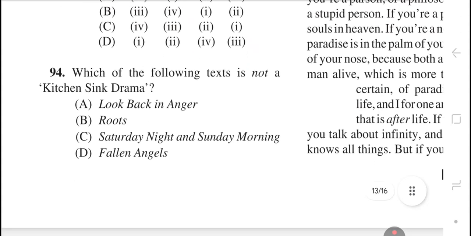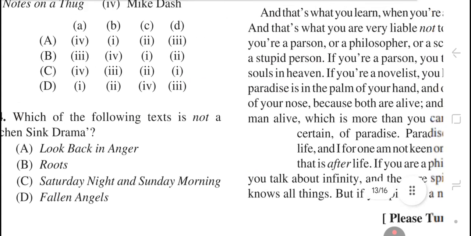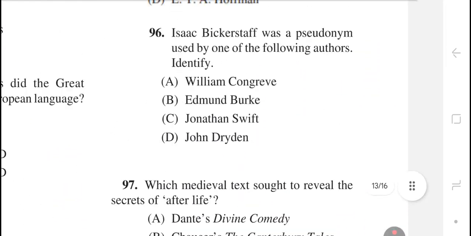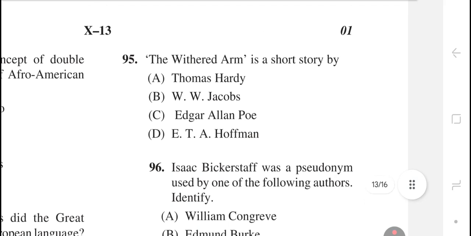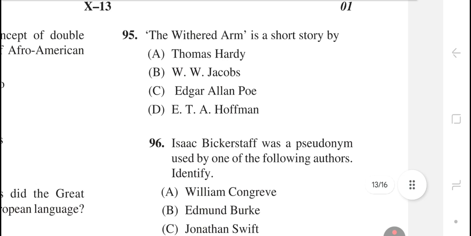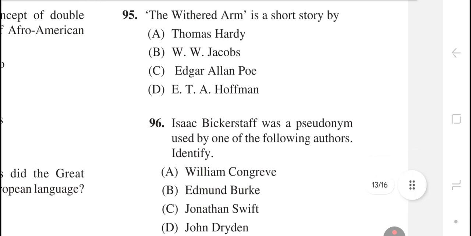Question number 94. Which of the following text is not a kitchen sink drama? The right answer is option number D, Fallen Angels. Question number 95. The Withered Arm is a short story by option number A, Thomas Hardy.